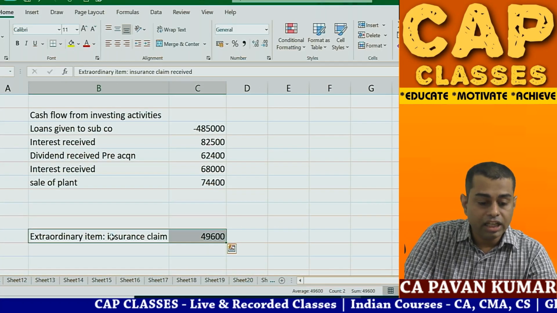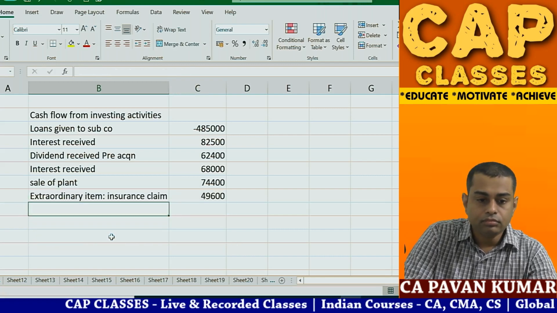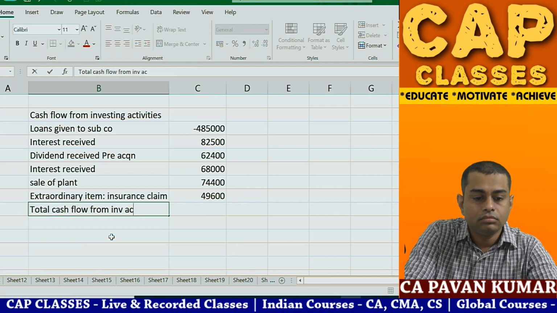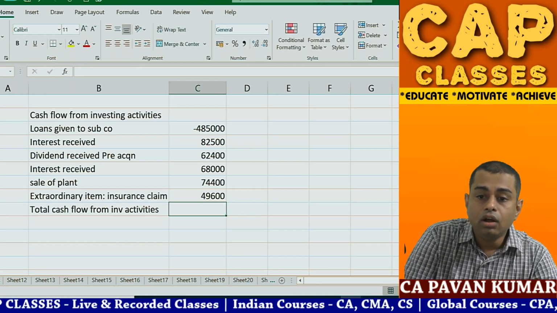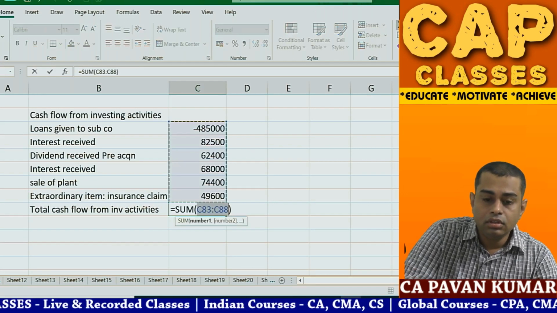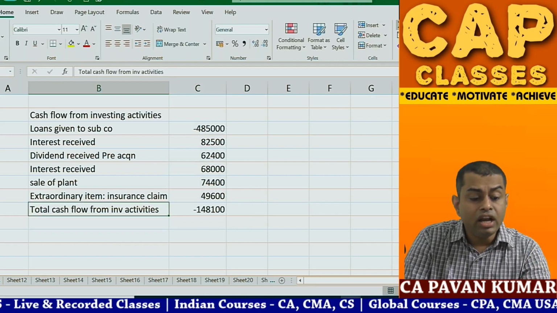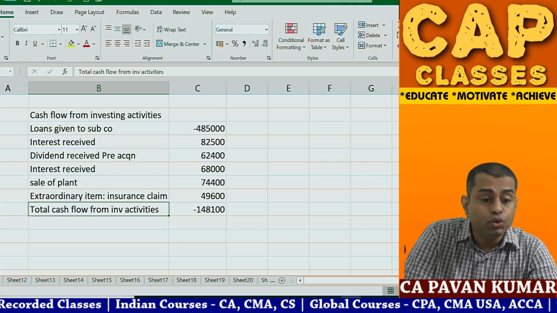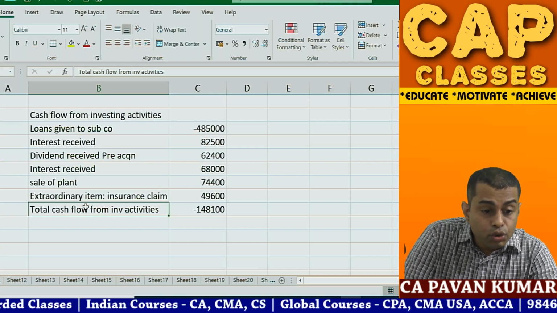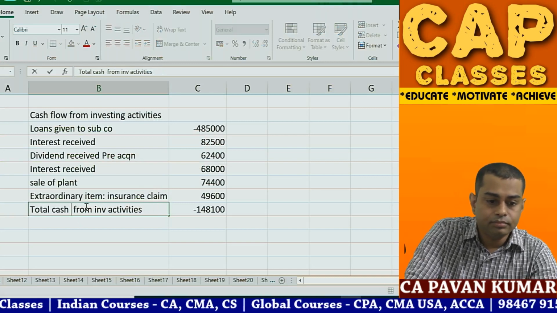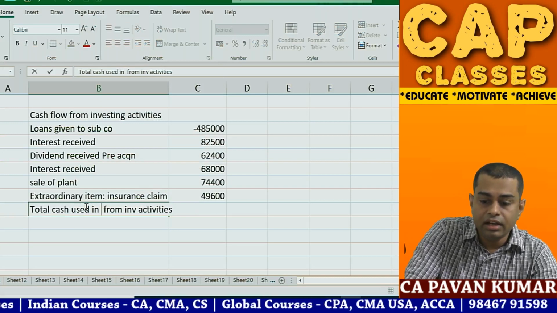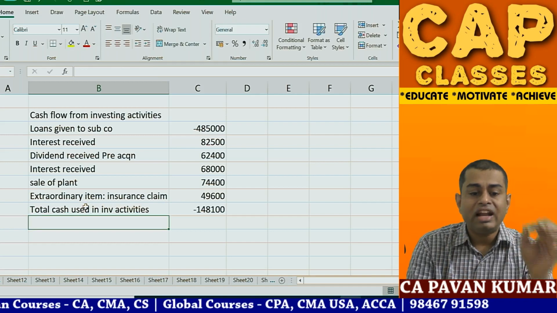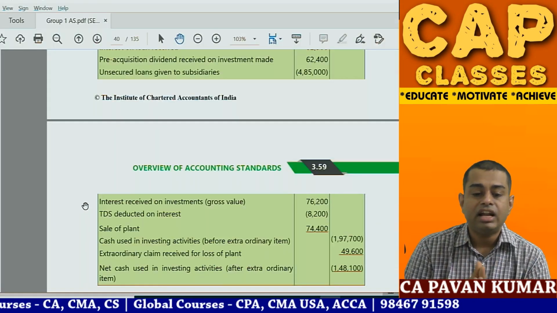What is the total cash flow? Add all these numbers. Because it is negative, we call it cash used. Net cash used in investing activities. So what is the amount? 1,48,100. Check the answer. 1,48,100.